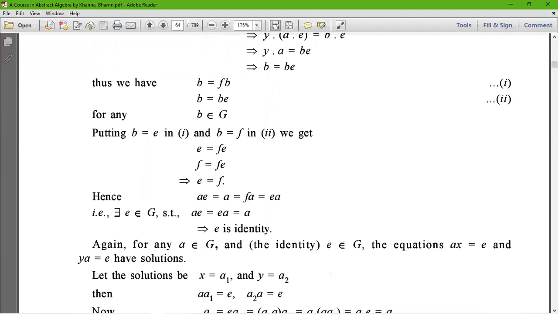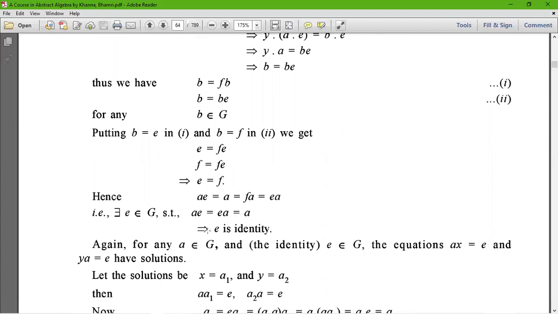Hence, we can say that ae = a = fa = ea. Thus, there exists an element e belonging to G such that ae = ea = a.